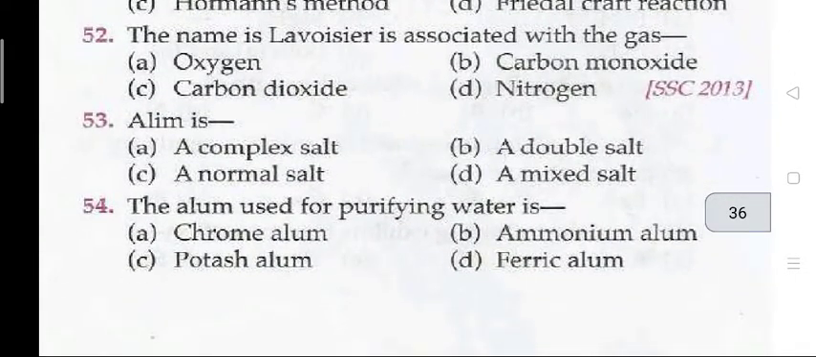Question 52. The name of Lavoisier is associated with the gas. A. Oxygen. Question 53. Alum is a. The right answer is B. A double salt. Alum is a double salt. Question 54. C. The alum used for purifying water is potash alum.